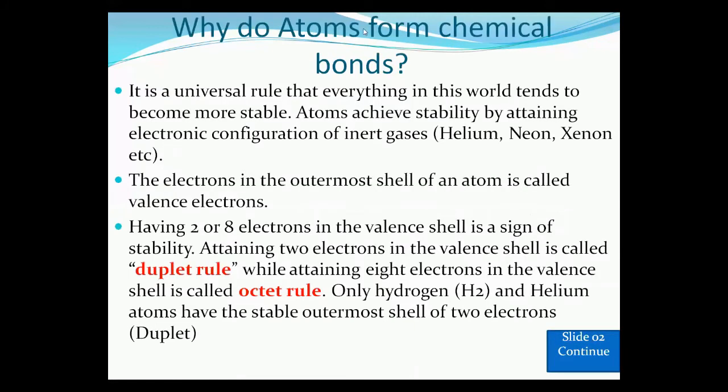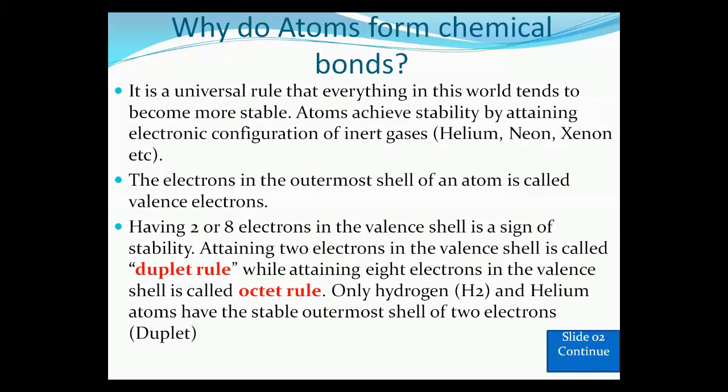Now, next going to the question: why do atoms form a chemical bond? The answer to the question is, it is a universal rule that everything in this world tends to become more stable. Now listen carefully. It is a universal rule that everything in this world tends to become more stable. Now, how does an atom become stable, or how does a molecule become more stable? Atoms achieve stability by attaining the electronic configuration of inert gases. Okay, now listen carefully. Atoms achieve stability by attaining electronic configuration of inert gases.